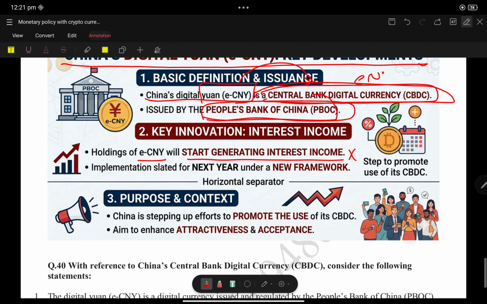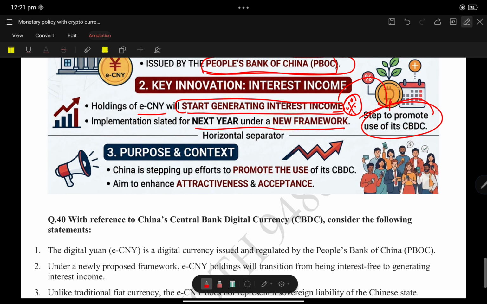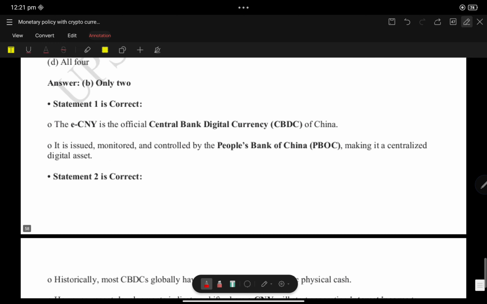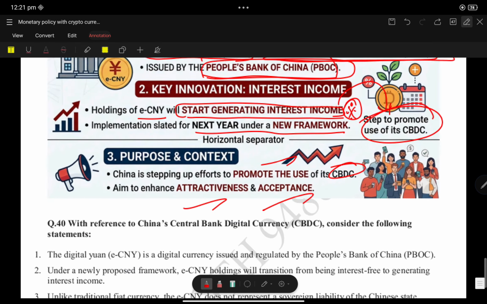This is one of the most important features compared with India's CBDC, which does not pay interest. China is stepping up efforts to promote the use of CBDC, aiming to enhance its attractiveness and acceptance. It is one of the most exhaustive discussions.